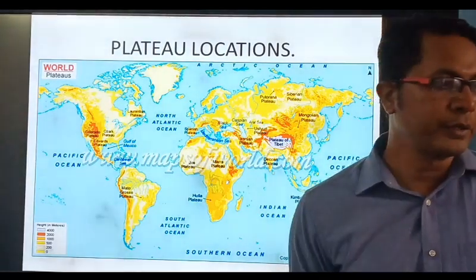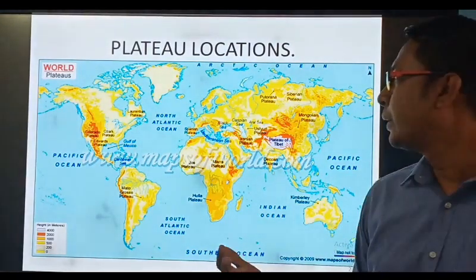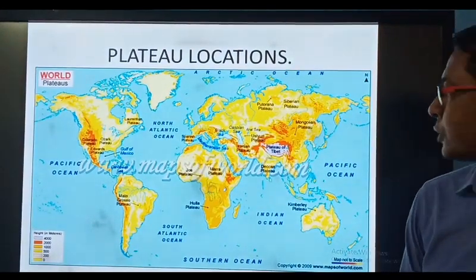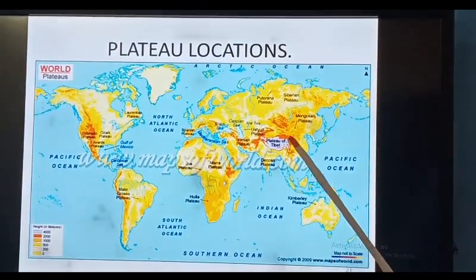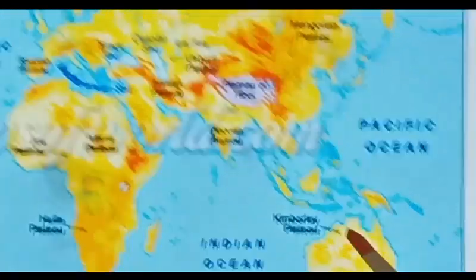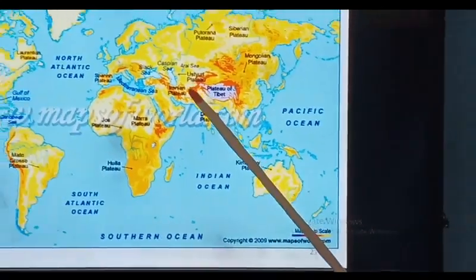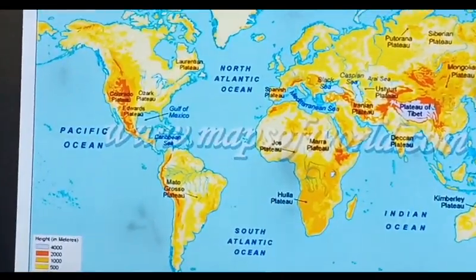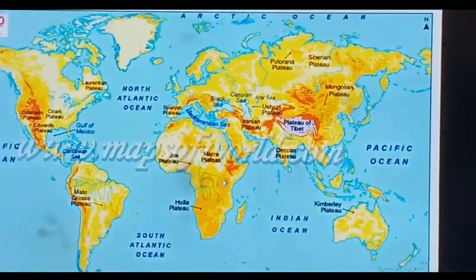Now let us see plateaus in the world where plateaus are found. Plateaus कहाँ पाए जाते हैं? When we talk about distribution of plateaus, dear students, we have the Tibetan Plateau, Deccan Plateau, Kimberley Plateau, the Iranian Plateau, Spanish Plateau, Colorado Plateau. These are the plateaus which are very famous.